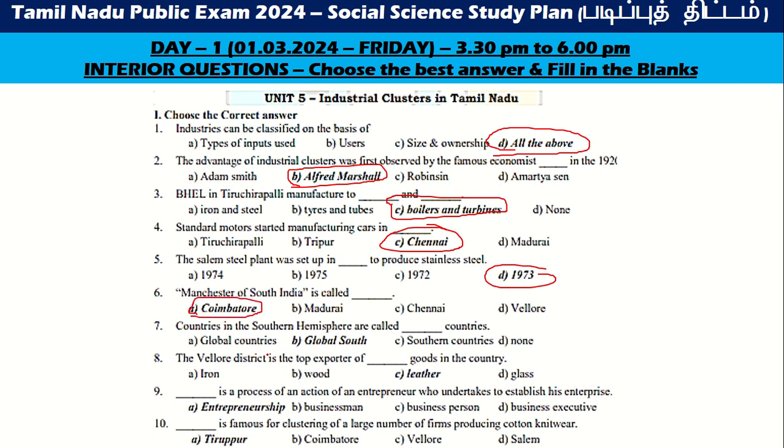Countries in the southern hemisphere are called Global South countries. Vellore district is the top exporter of leather goods in the country. The process of action of an entrepreneur, so that is called entrepreneurship. Tirupur is formed for clustering of a large number of firms producing cotton nightwear.